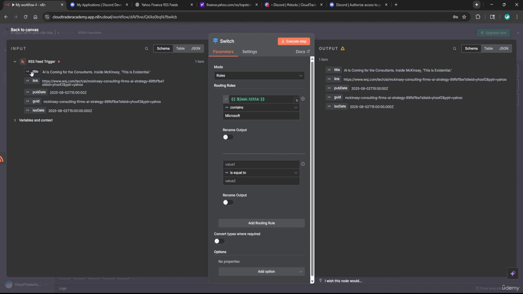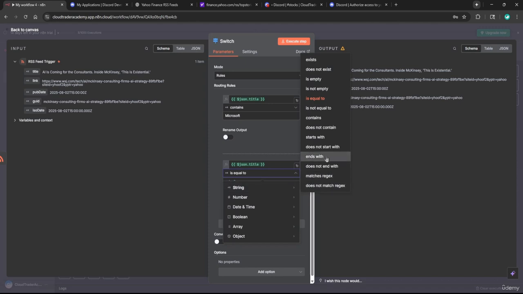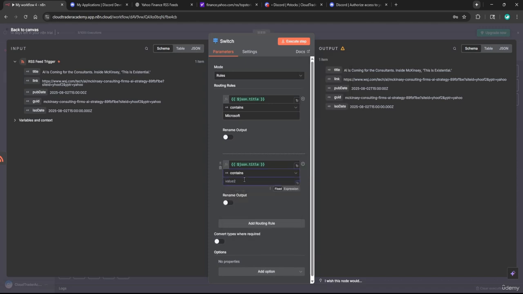Let's do a similar thing with the title again. I'm going to say if the title contains, because that's the easiest for our use case, if the title contains SPY, because SPY is a very popular ETF, or exchange traded fund. If it contains that, then we're also going to do something. We have those two rules.